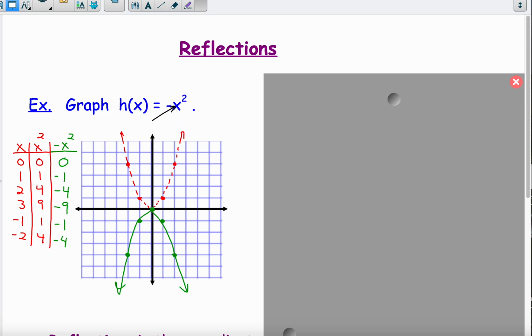It doesn't matter that it was an x squared. If we had some other function with a negative out in front, let's say the other function, at 5 went to negative 3, the new function would go 5, and instead of to negative 3, it would go to positive 3. So it's flipping all the original outputs of the parent function over the x-axis, because we're getting the opposite outputs. Let's look at another one.